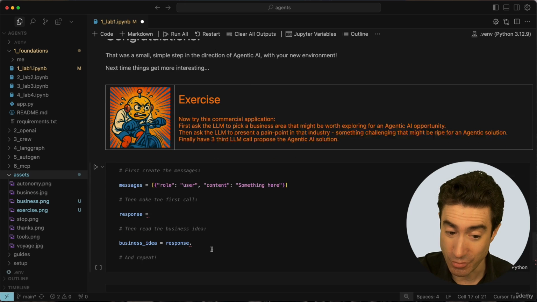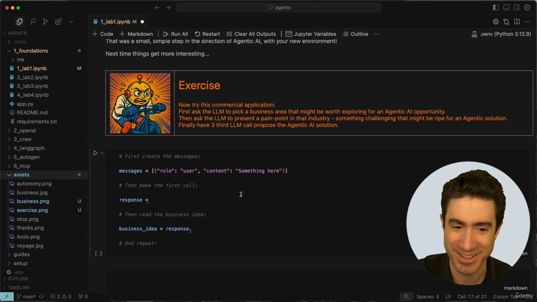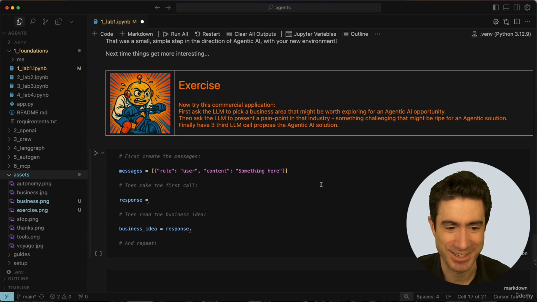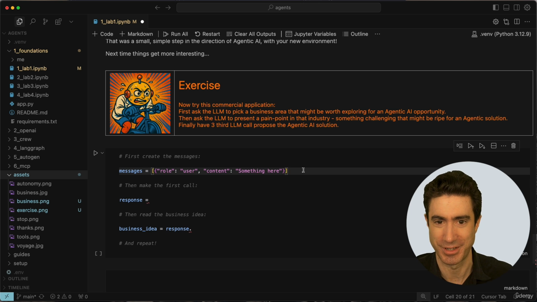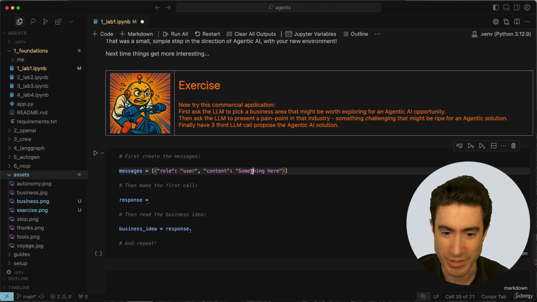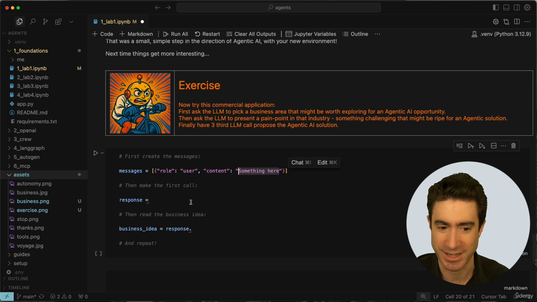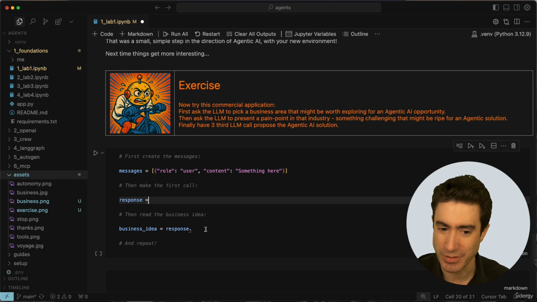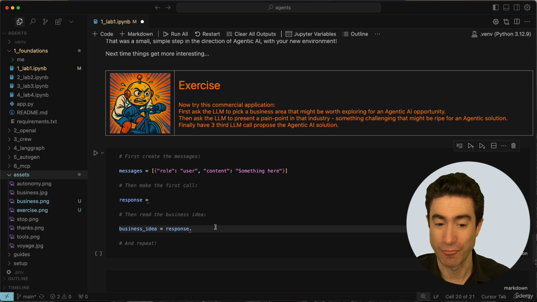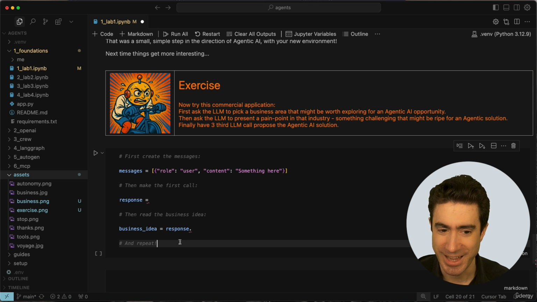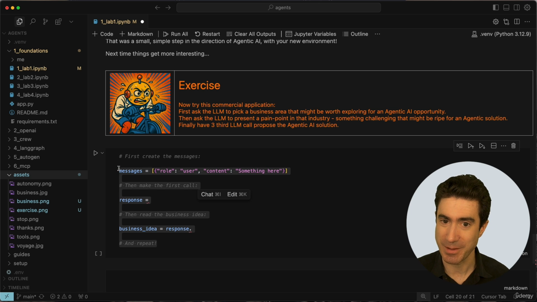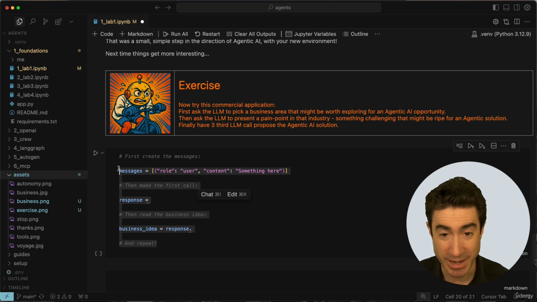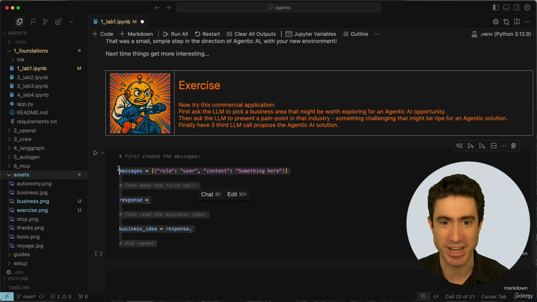So I would like you in this empty cell here, probably assisted by Cursor, to go through and make this happen with 3 calls to LLMs. First of all, you put something in this message to explain that you want it to pick a business sector. Then you get back the response. Based on that response, you read in the business idea, and then you will repeat these 3 steps in order to get the pain point and then to get the agentic AI solution, and print them all out,